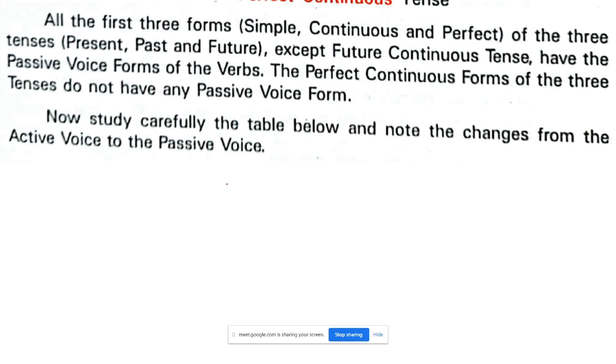Then the first three forms of these, except the future continuous tense, have the passive forms of the verbs, and the perfect continuous forms of the three tenses do not have any passive voice forms. So therefore we have to study the table which is given. Okay.